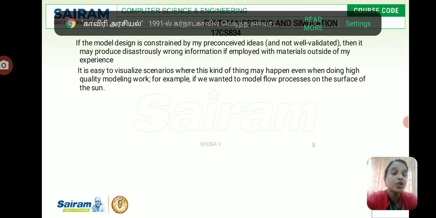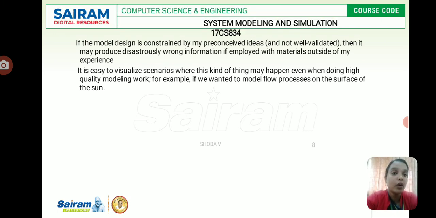It is easy to visualize scenarios where this kind of thing may happen even when doing high quality modeling work. For example, if we wanted to model a flow process on the surface of the sun, we can say.